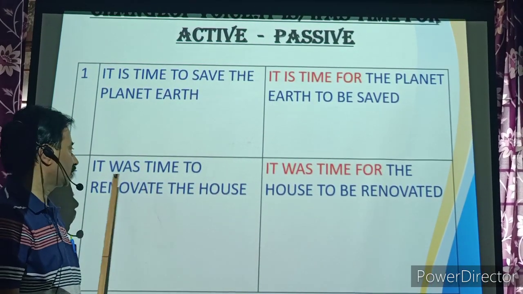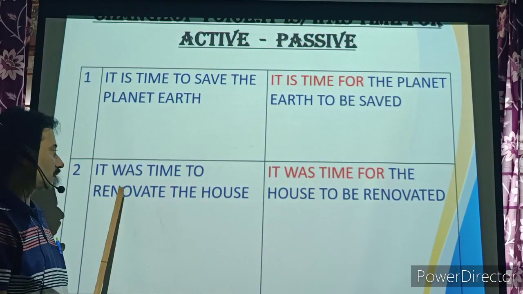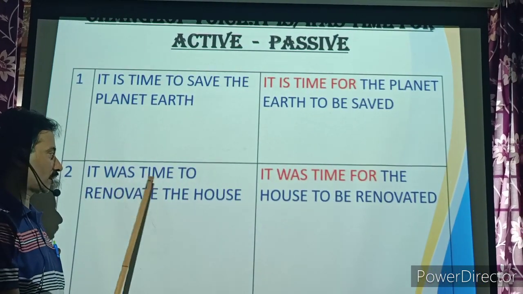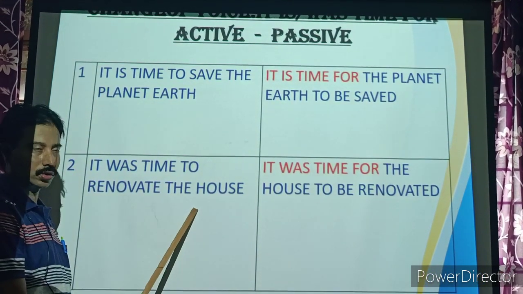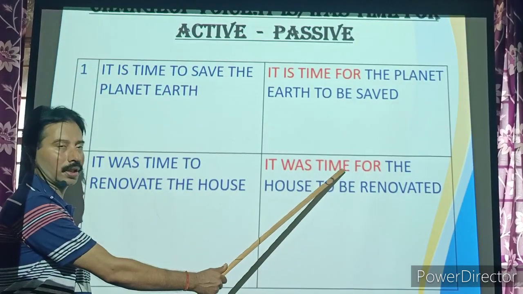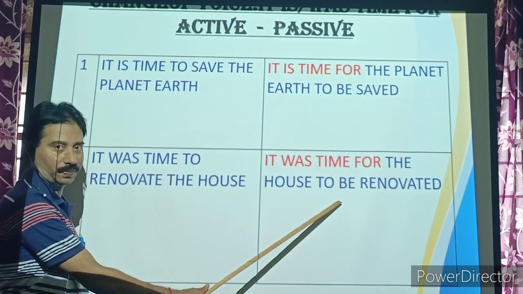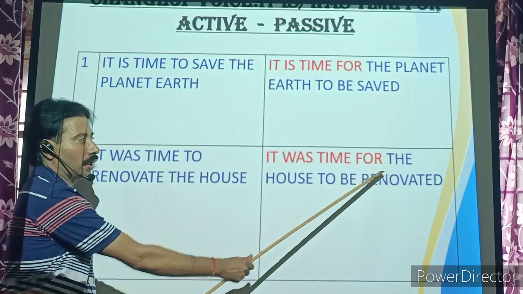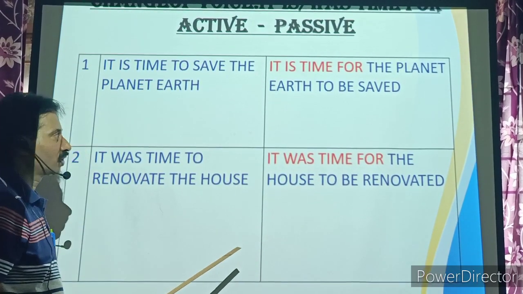Look at the second sentence. It was time. It is in past tense. It was time to renovate the house. It was time for the house to be renovated.